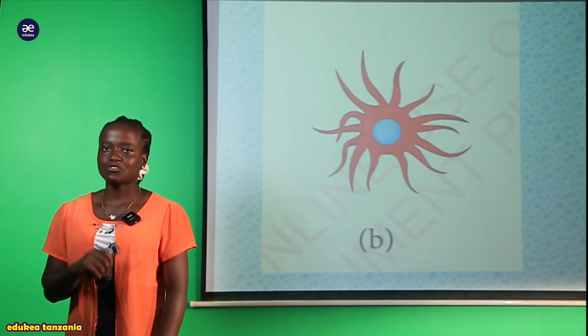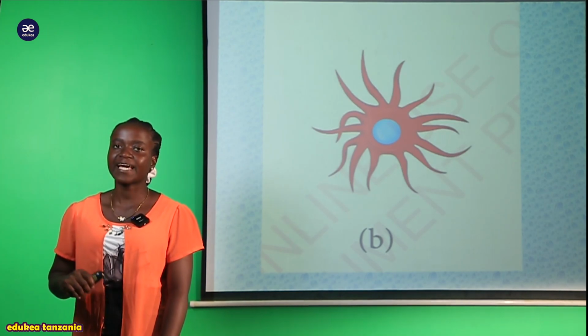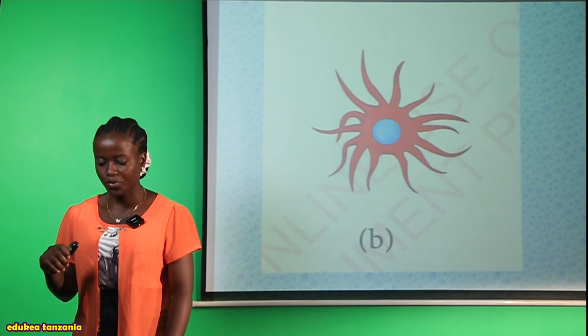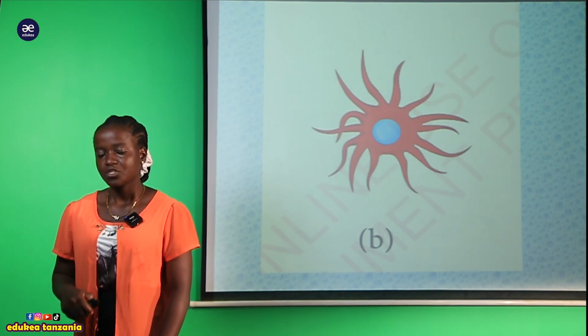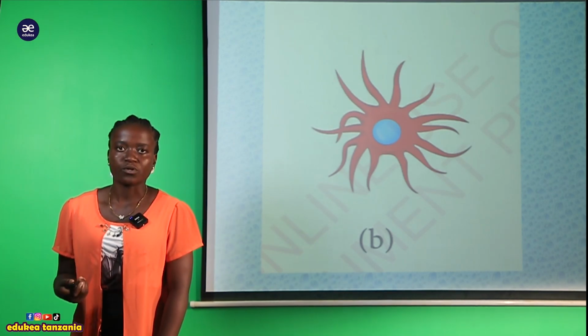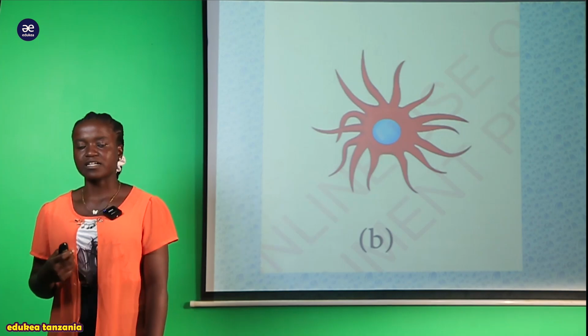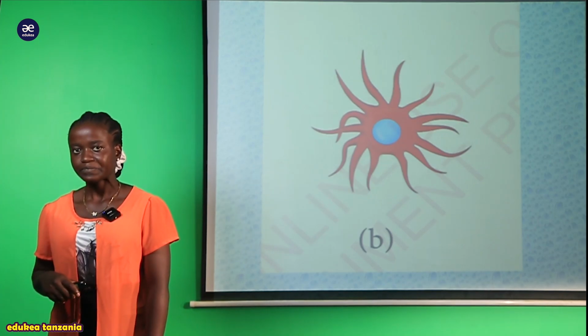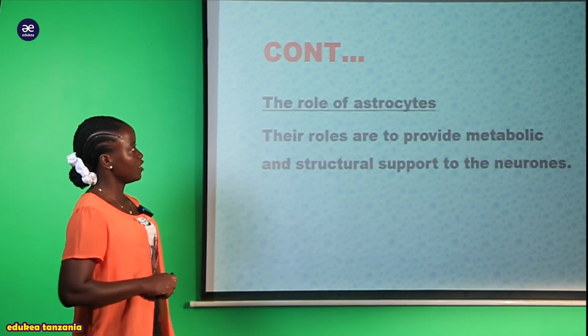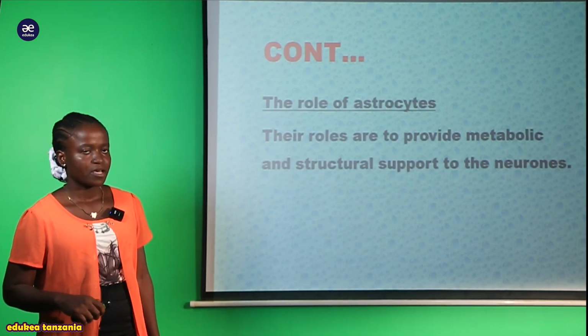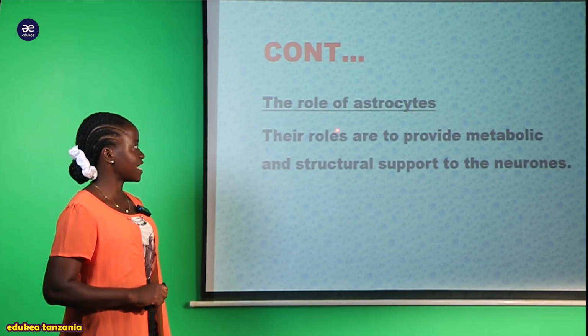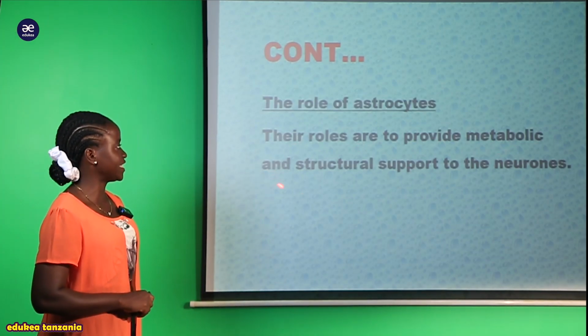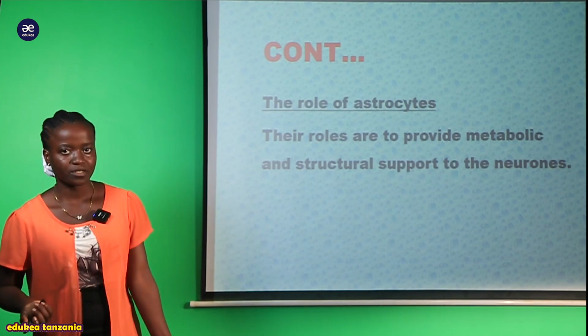Remember, these astrocytes have got many processes. So we have to know the role or function of the astrocyte. Their role is to provide metabolic and structural support to the neuron.